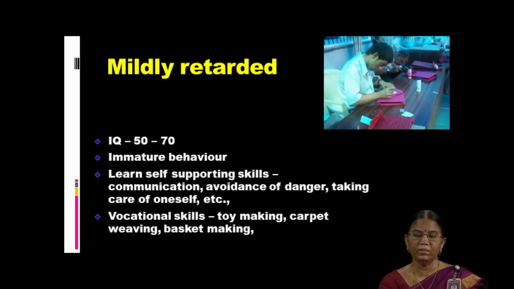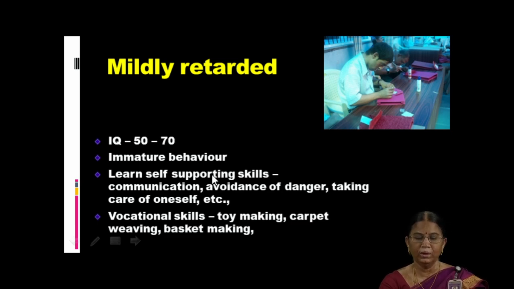Next category is called mildly retarded children. What is normal? Like I told you, 90 to 110. So these children have less than that, that is 50 to 70 only. Because of that, they show immature behavior. They don't know how to behave in a classroom or in a home or in an institute, wherever they might be put up.